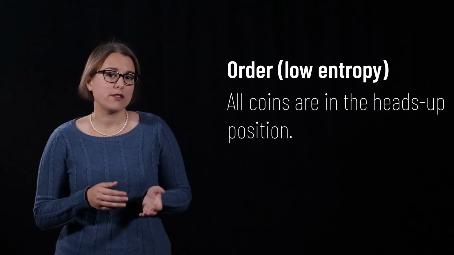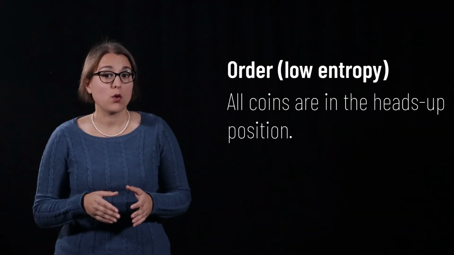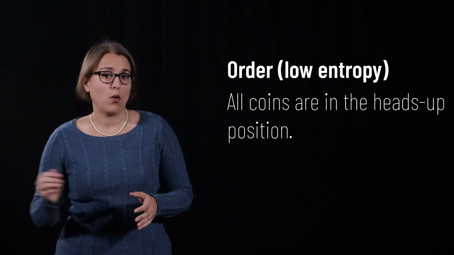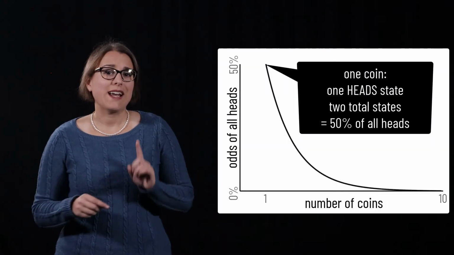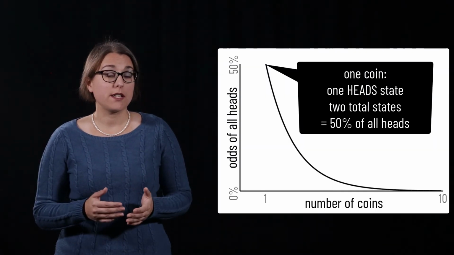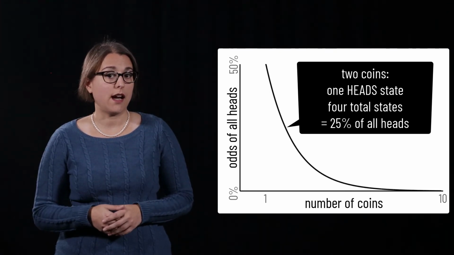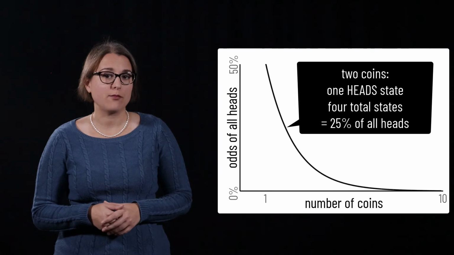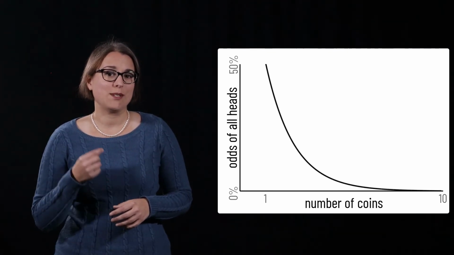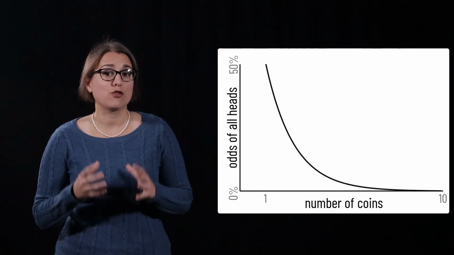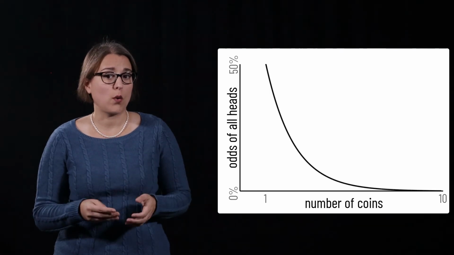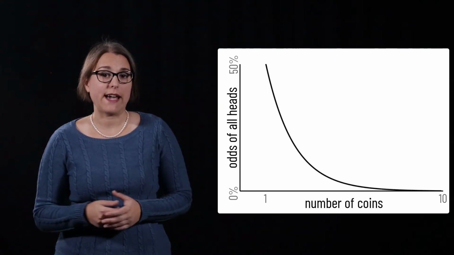A highly ordered system would be one where all of the coins are the same, all heads up or all tails up. When I have a single coin, the probability of getting all heads is 50%. When I have 2 coins, the odds of having all heads is 25%. The more coins in my system, the harder it is to randomly toss all of the coins in the air and have them all come up as heads.